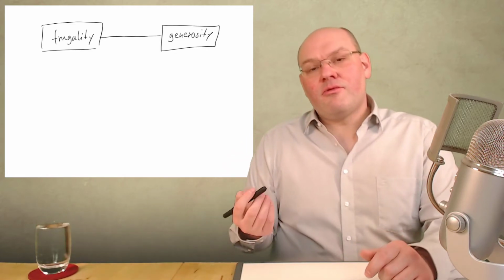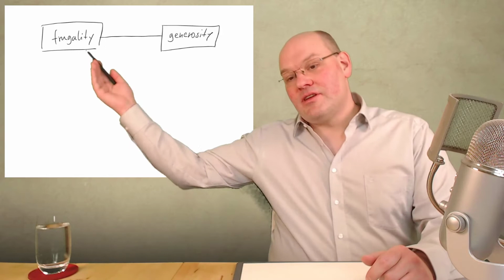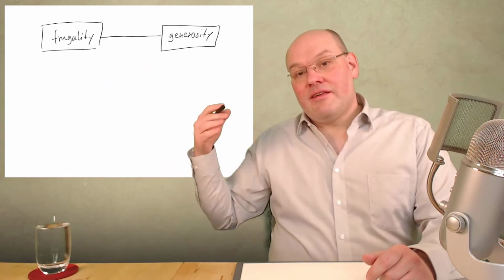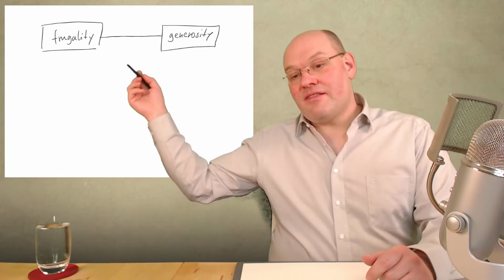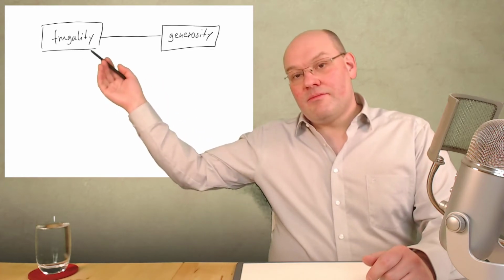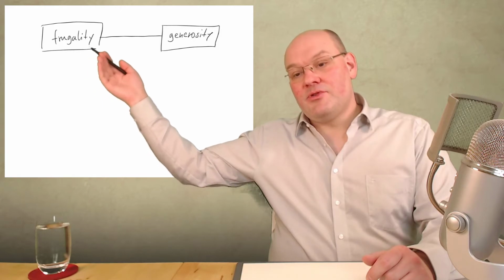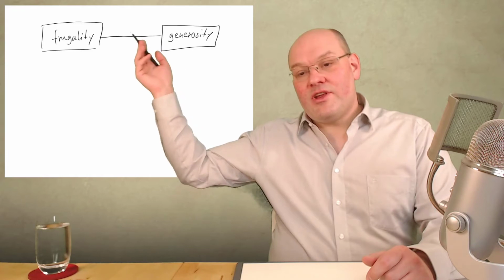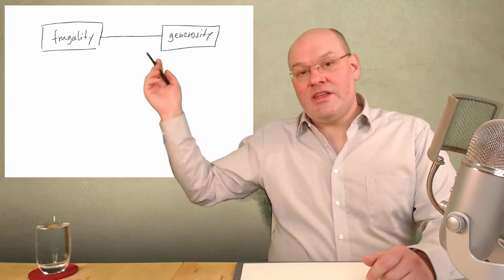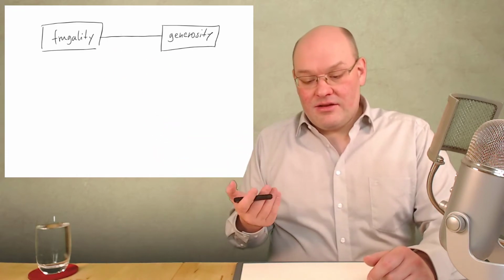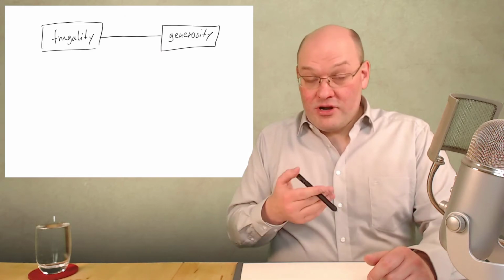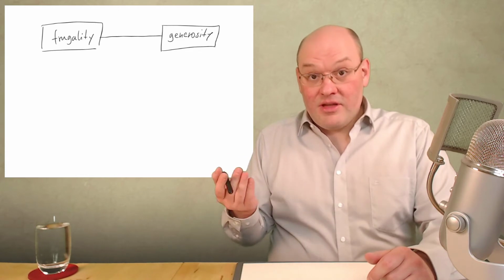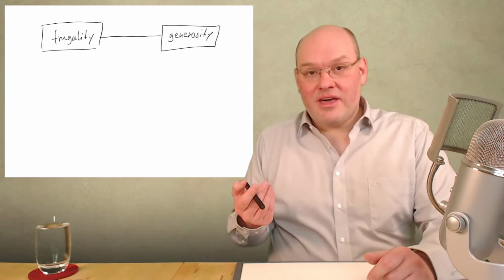Now there's always a tension between these two values. And the ideal situation is that you are able to use both of them. That you can move freely in this area between them, and that you can be more frugal if the situation calls for it, and more generous if the situation calls for that.